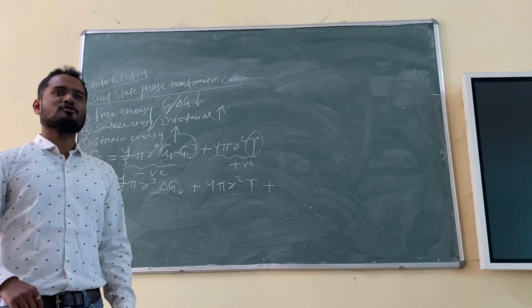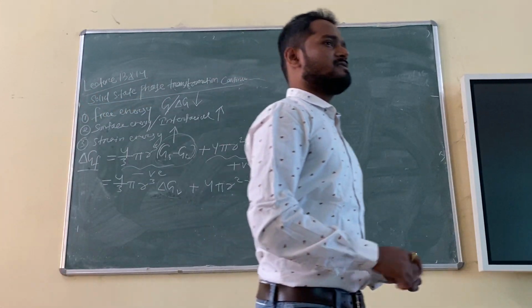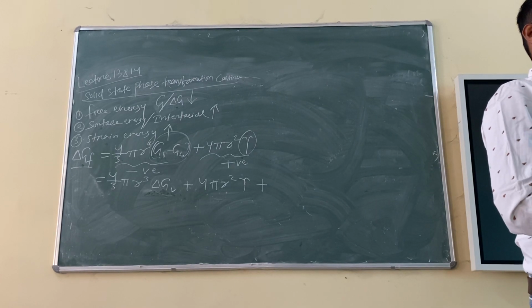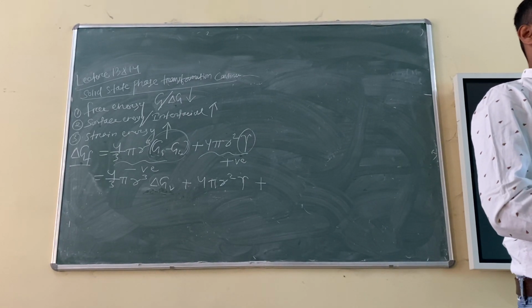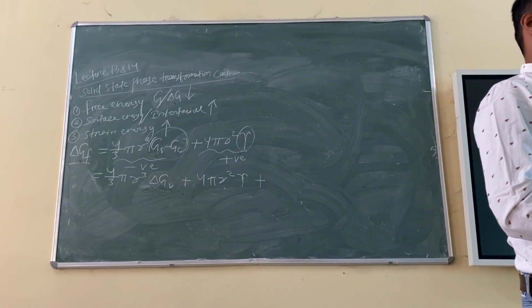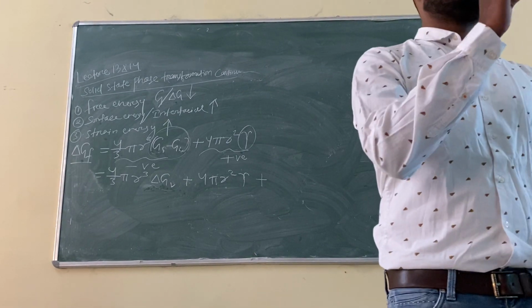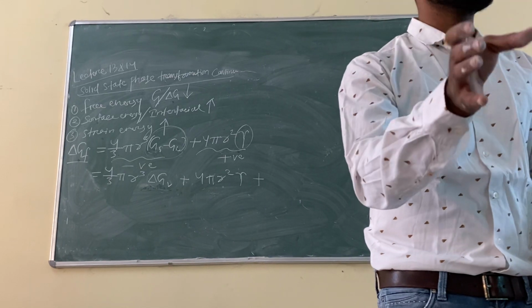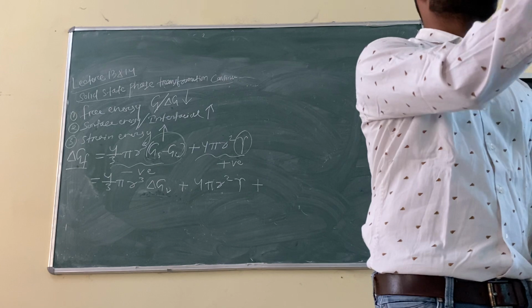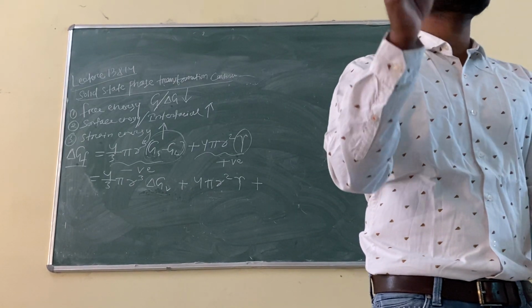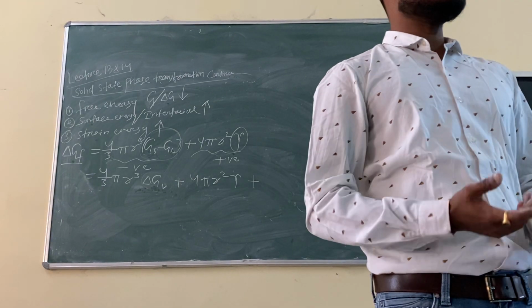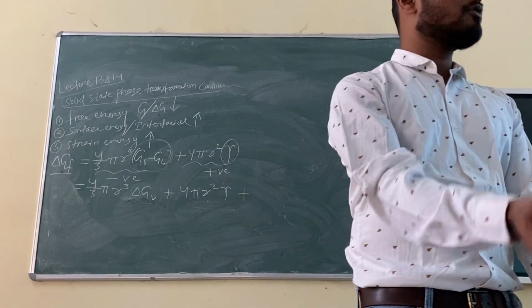And if you remember, in the previous lecture we discussed how strain comes into the picture. How? Anybody remember? Due to change in volume or due to change in shape? Very good. Because the parent phase shape and product phase shape may not be the same, right? Suppose austenite has a particular shape. That doesn't mean martensite will have the same shape. The shape will be different. If the shape is different, some strain will come into the picture.